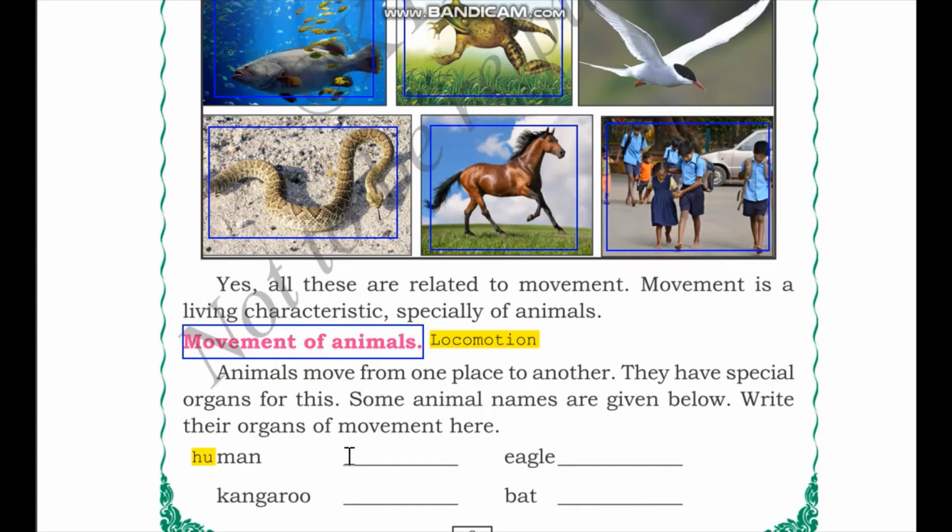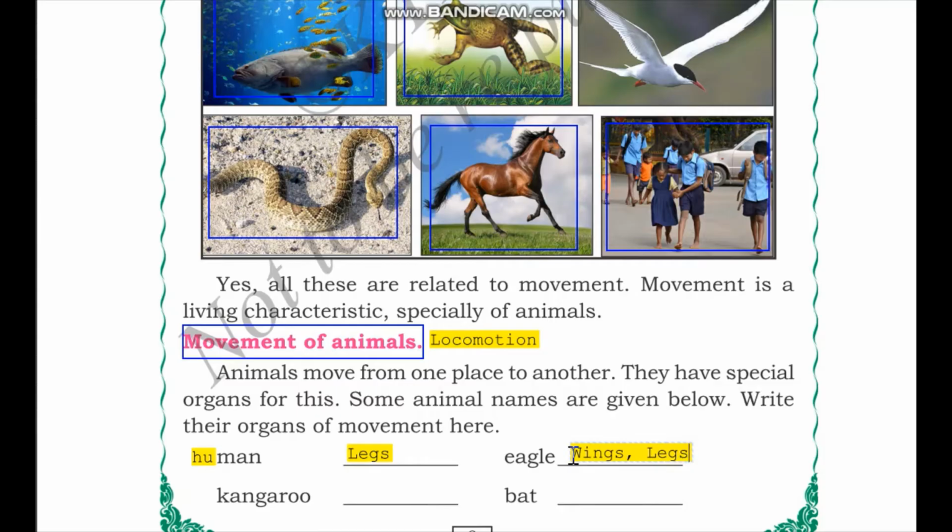So we have human beings. We know that we walk with the help of our legs. So we need legs to walk. Eagles are birds and their organs of locomotion are wings. So eagles fly with the help of their wings, but they also have legs to help them land and walk on the ground as well.